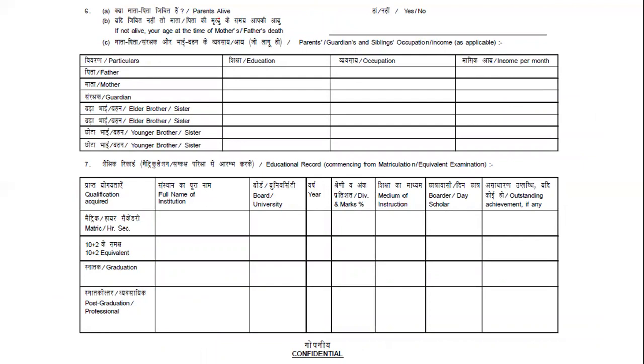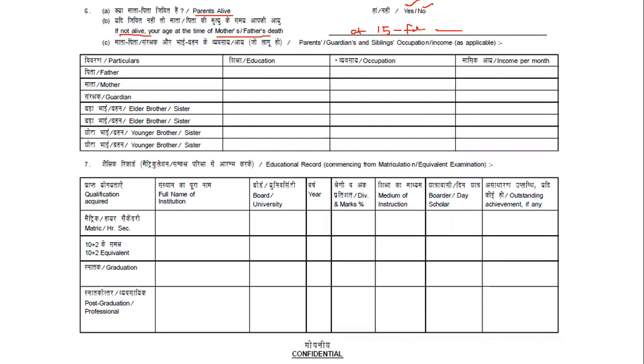Whether your parents are alive, father and mother, as they may have passed away. If the parents are alive, give yes. For a few people the father or mother may not be there, so at that time they'll give no, and you will write, if not alive, your age at the time of the mother's or father's death. For example, a few people's father would have passed away at the age of 15, so you can write here: at the age of 15, father passed away. Like this we can write it. This is the example for it.